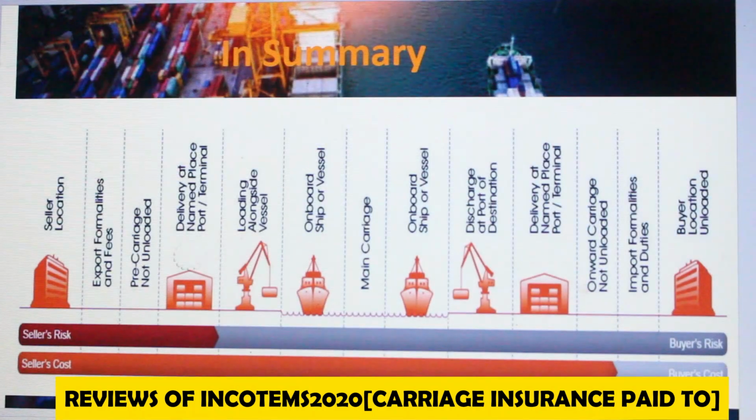On this picture, it's showing us one after the other how the goods in question move, and we are looking at seller's risk, seller's cost, and then buyer's risk and buyer's cost.